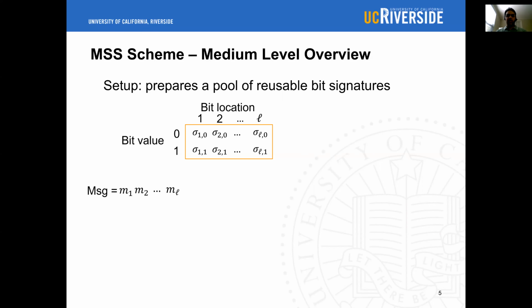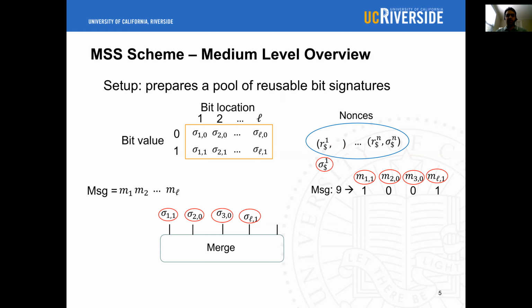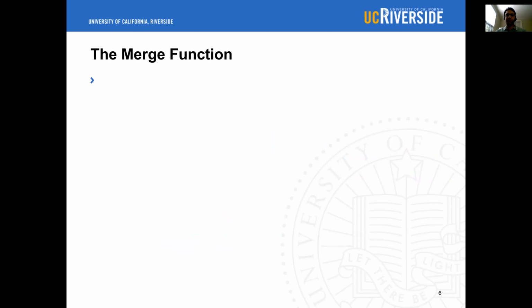Before signing a message, the message is converted into its binary representation and parsed as M1 through ML. And then each representative signature is fed into an efficient merge function. For security, we also merge in a non-signature that is already pre-computed. Then the final signature is produced.